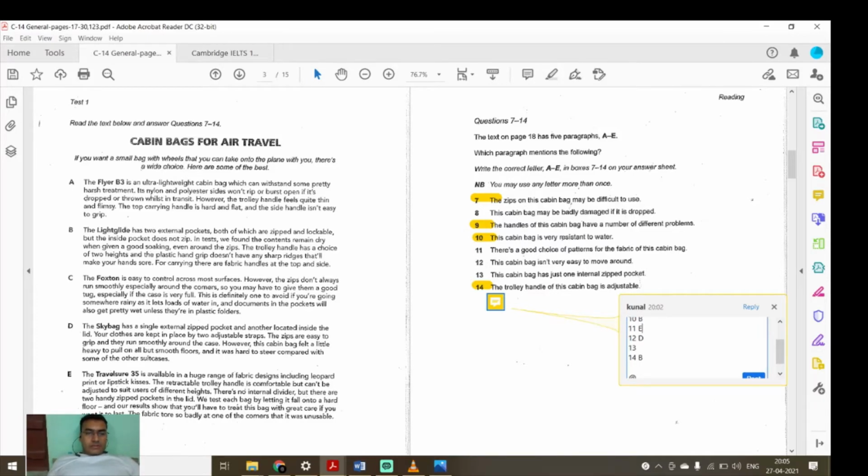Then that retractable trolley handle is comfortable but can't be adjusted to suit users of different heights. They can be badly damaged. Okay. The cabin bag has just one zip pocket. There is no internal divider, but there are two handy zip pockets in the lid. Okay, here it has been written two handy. Here they are writing only single handy. So I think we will go with D for question number 13.